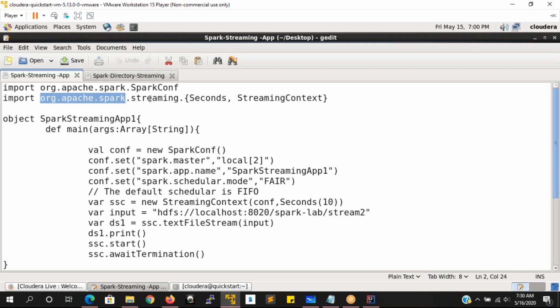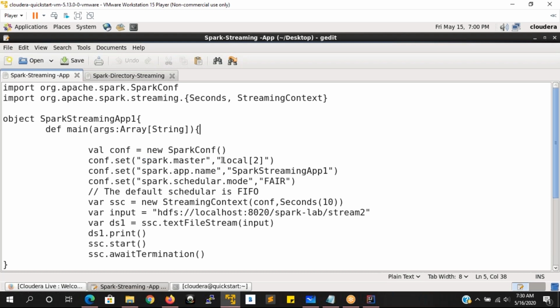You have to import the streaming context. This streaming application is going to take some seconds. What are the seconds? Seconds represent your batch interval, and we import the streaming context to set that here. In our object, this is my object name and this is the main method. In my object, I am creating a conf object, and in that conf object I am going to set my master to local with two.